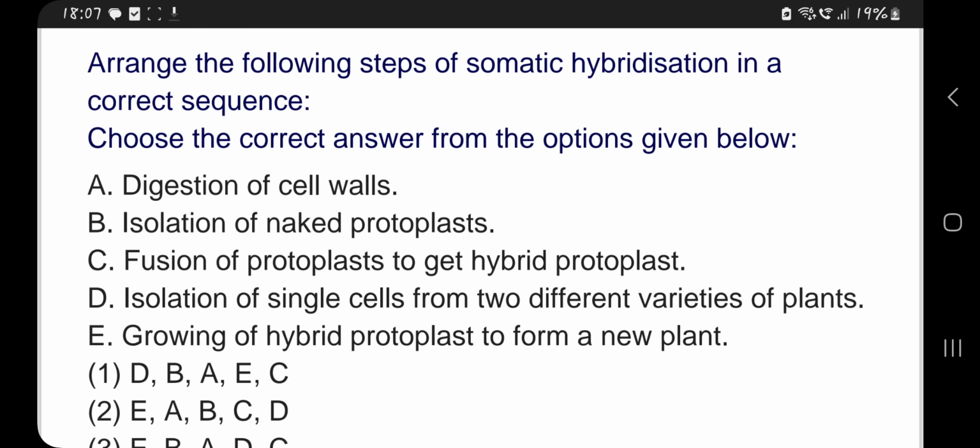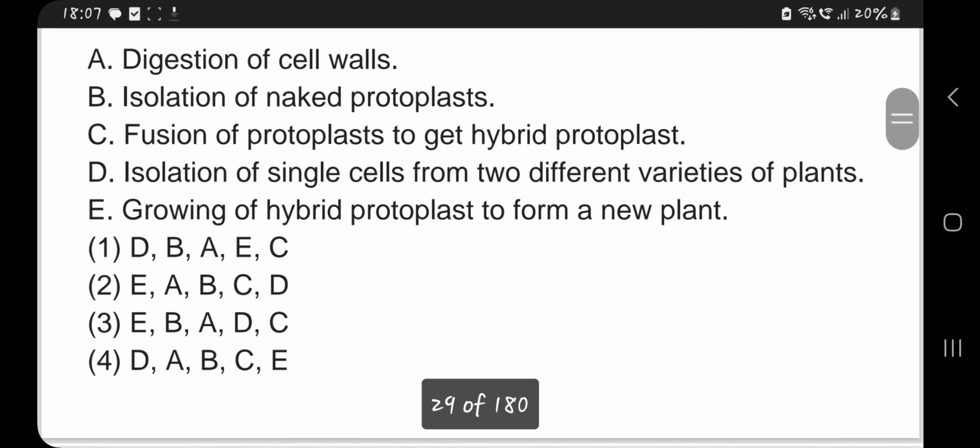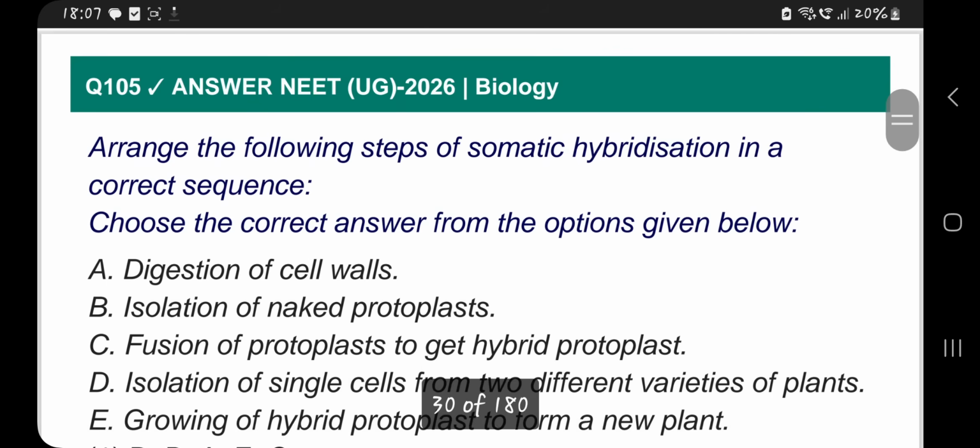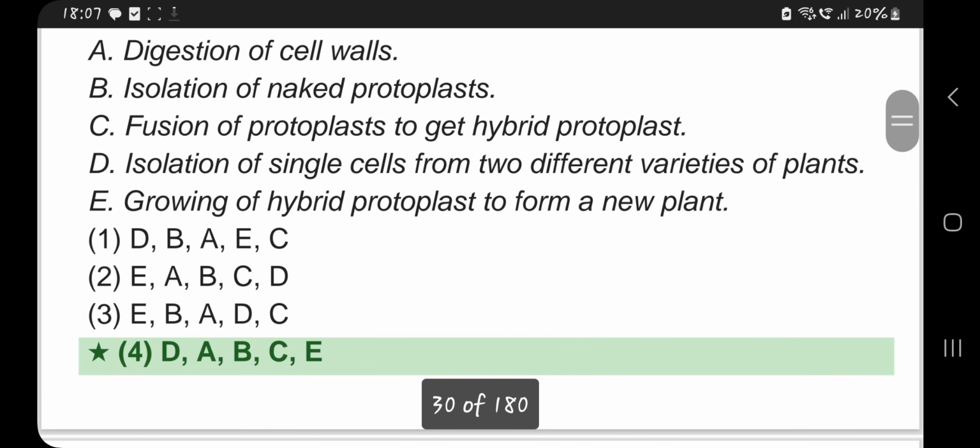So D, isolation of single cell from two different varieties of plant, then digestion of cell walls. DA, fourth option is correct. So third would be isolation of naked protoplast, then fusion of protoplast to get hybrid protoplast, then E is growing of hybrid protoplast to form a new plant. DABCE is the correct option of arrangement.